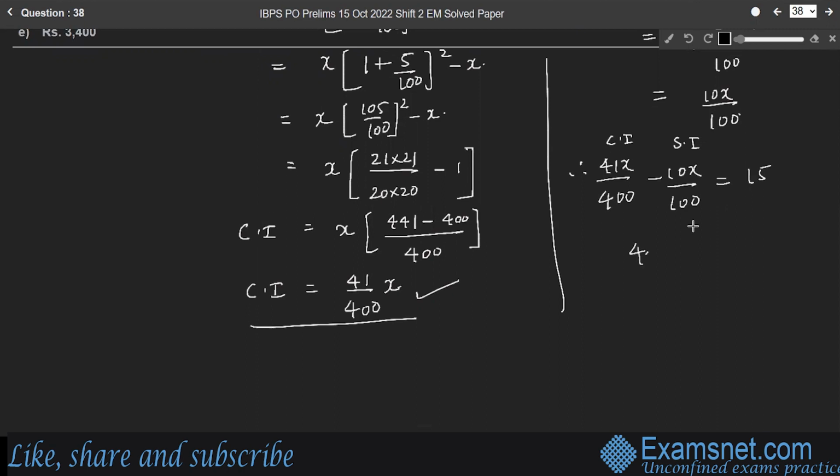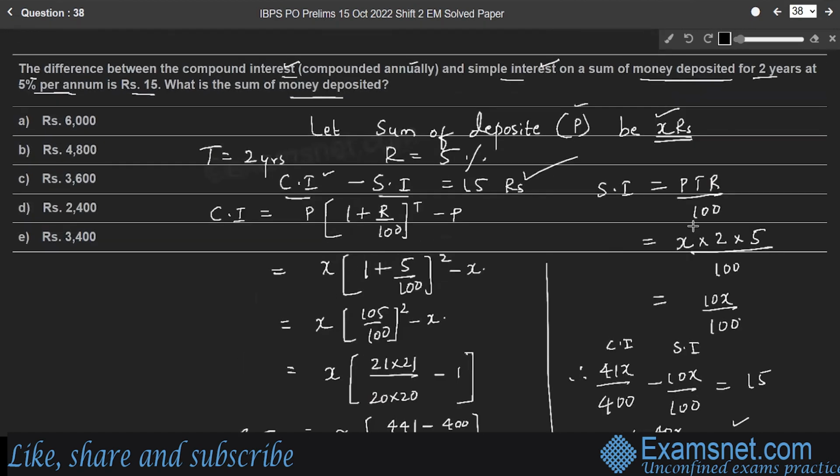Here 400 is LCM. Therefore, 41x minus 40x gives 15. Therefore, x is equal to 15 into 400, which is 6,000 rupees. So, what is the sum of money deposited? It is 6,000 rupees. Therefore, option A is the right answer.